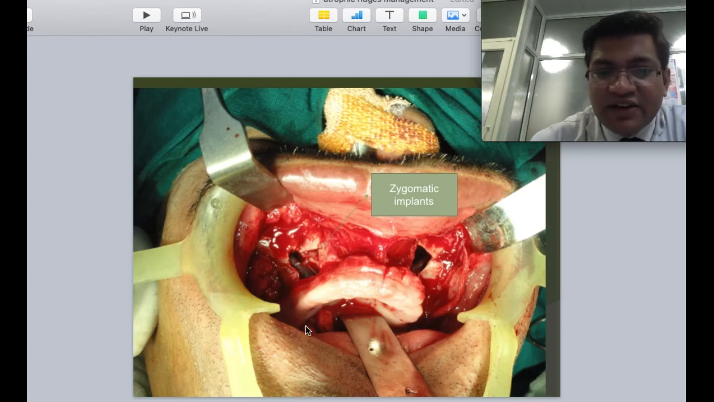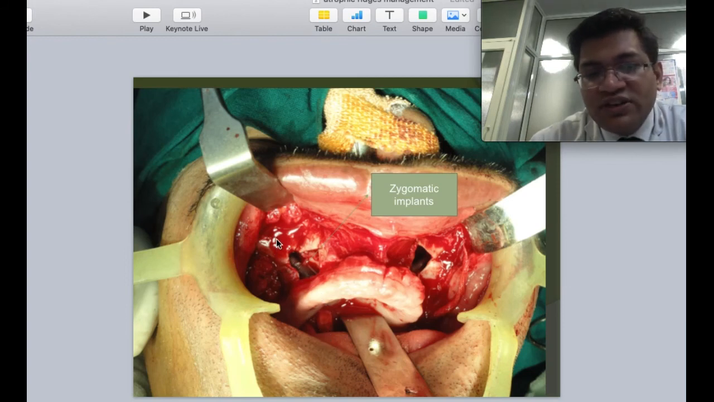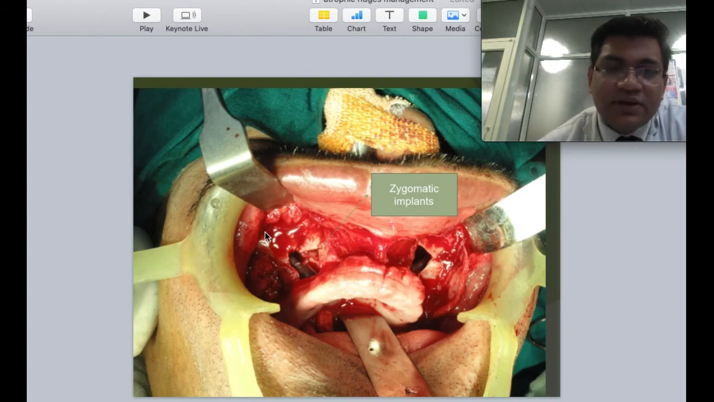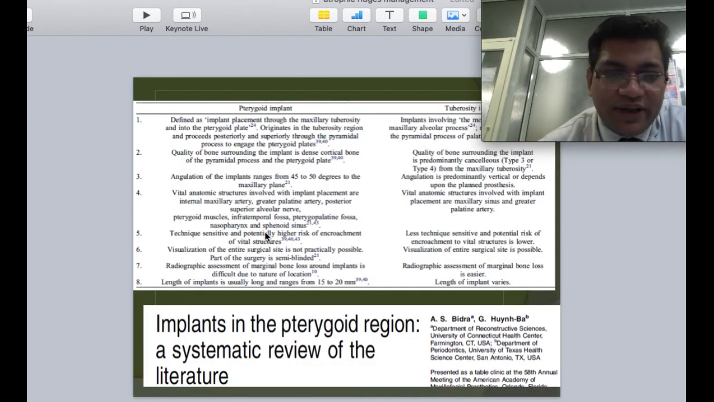This is again a transsinus approach towards zygomatic implant placement. I have gone through the palate, through the zygomatic complex, through the sinus, and this is the implant that is seen through the sinus approach. There are certain lateral approaches also available which can be used to laterally graze through the zygomatic buttress, and these implants basically have the support from the zygomatic bone only.